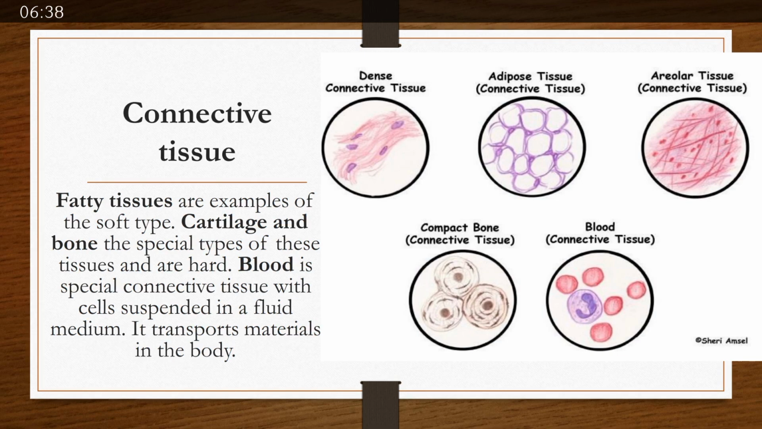They range from soft to very hard tissue. An example of soft tissue is fatty tissue, and that is a soft type of connective tissue. Cartilage and bones are the hard types of connective tissue. And there is a special connective tissue which is fluid in nature, blood, a tissue in which cells are suspended, which performs the function of transportation of material throughout the body.